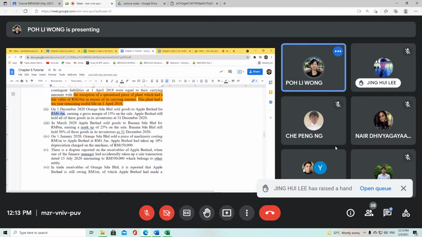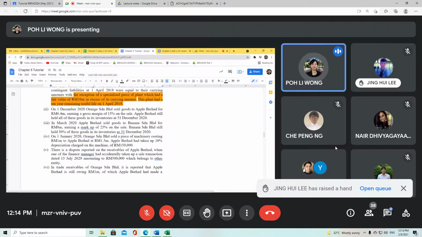Now we can move on to calculate unrealized profit, if any. The question has already mentioned that this is a margin, so margin is divided by 100. The question mentioned that Apple Berhad still held all of these goods in its inventories as at 31st December 2020.